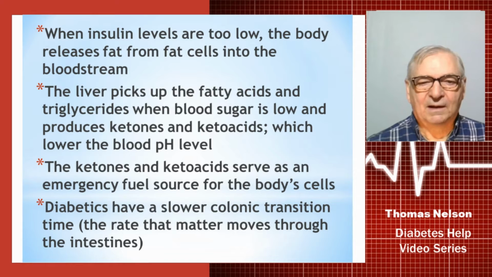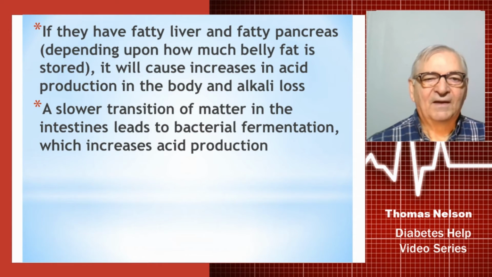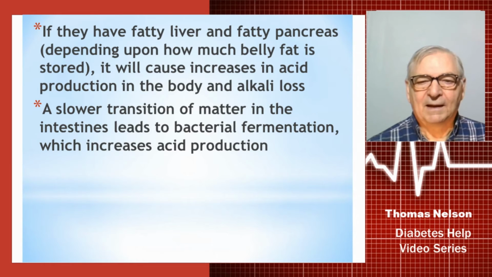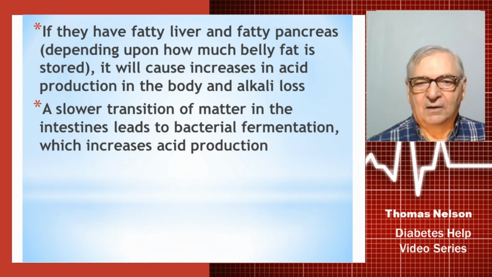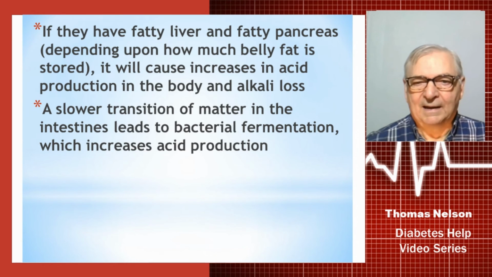Diabetics have a slower colonic transition time, meaning the rate at which fecal matter moves through the intestines. So if they have fatty liver and fatty pancreas, depending on how much fat is located around the center of the body in the adipose and visceral tissue, it will cause an increase in acid production in the body and alkali loss. A slower transition of matter in the intestines is going to lead to bacterial fermentation, which also increases acid production, just making things worse.